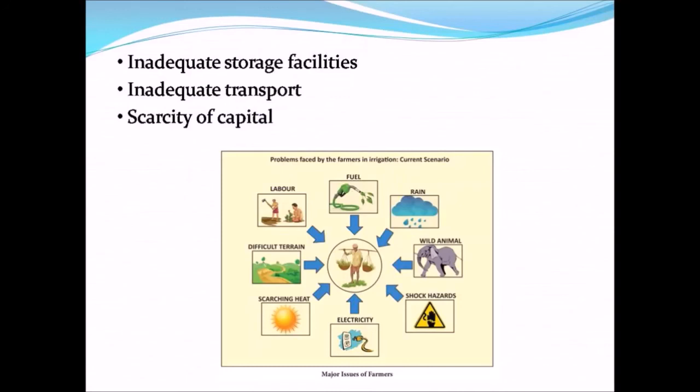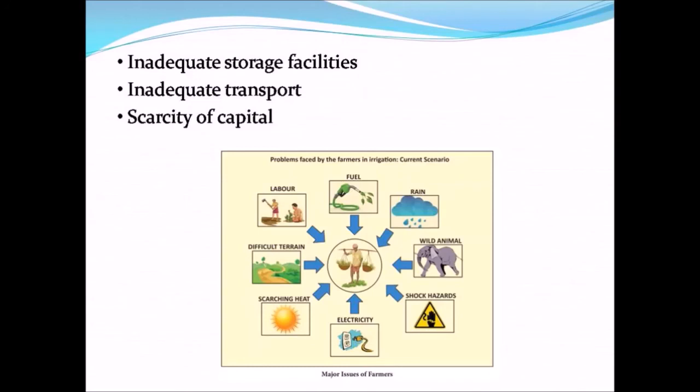The next issue is the inadequate transport. This is one of the main issues faced by Indian agriculture. That is, the availability of cheap and efficient means of transport is not provided to the farmers.